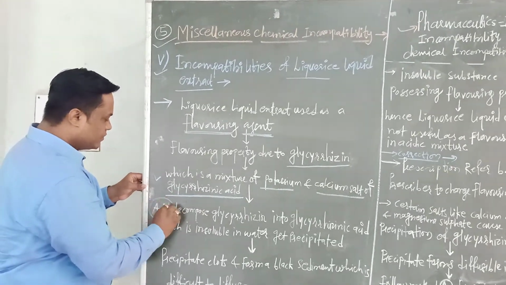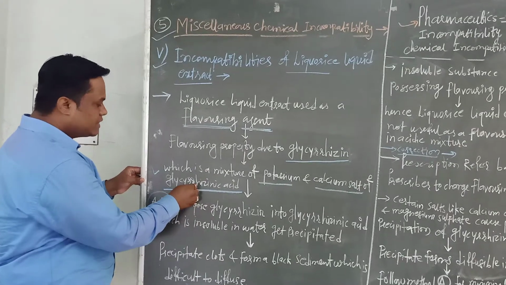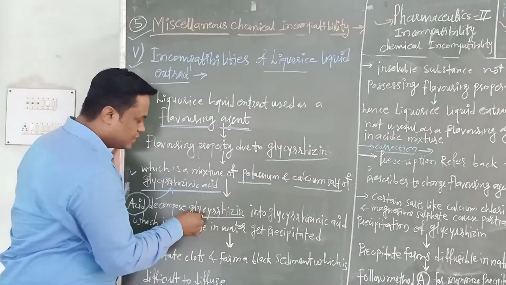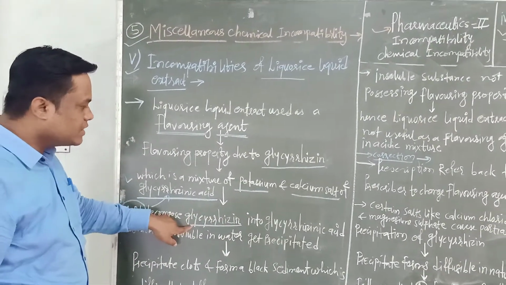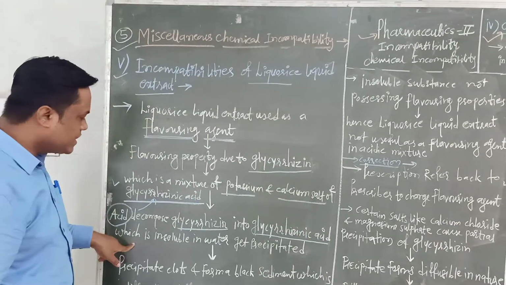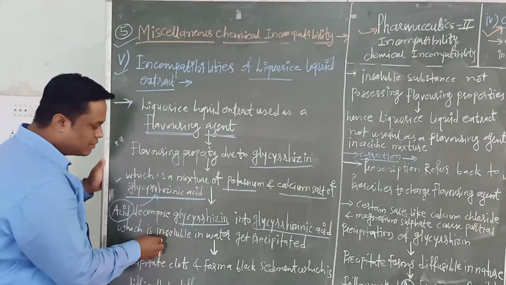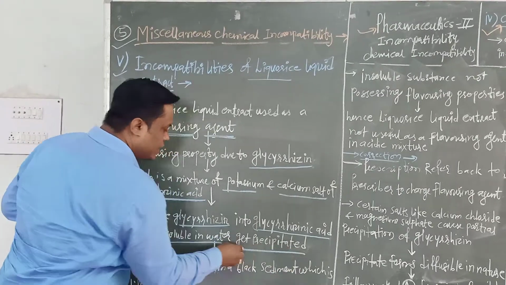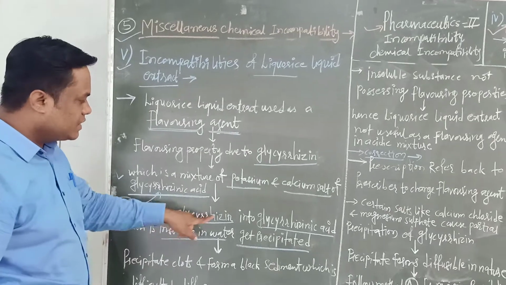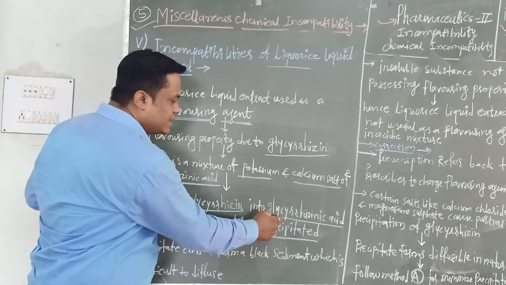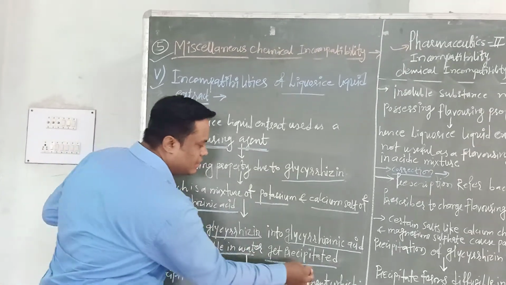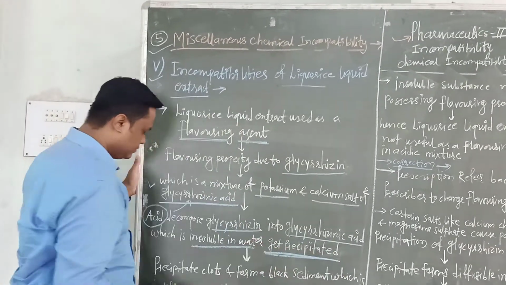The acid present in the preparation decomposes the glycyrrhizin into glycyrrhizic acid, which is insoluble in water and gets precipitated.